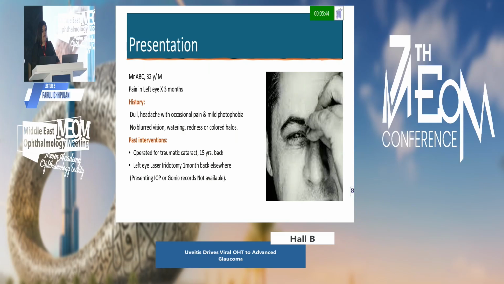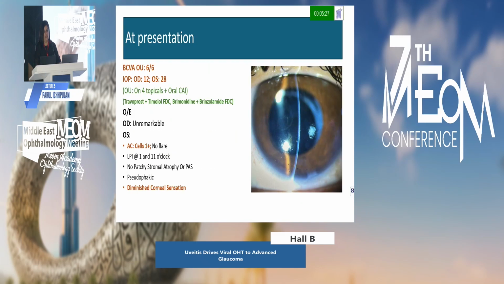So this 32-year-old gentleman complained of pain in his left eye since 3 months, and gave a history of dull headache with occasional pain and mild photophobia. He was operated for a traumatic cataract in the same eye 15 years back and had a left eye laser iridotomy a month back elsewhere, and there were no records available with the patient. The best corrected visual acuity in both the eyes was 6/6 when he presented to us.